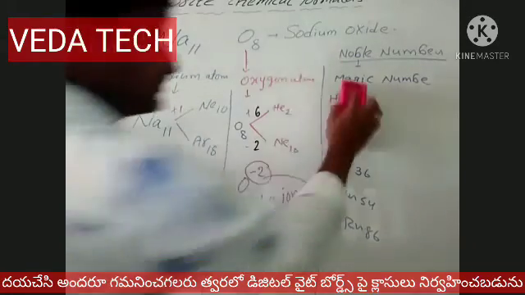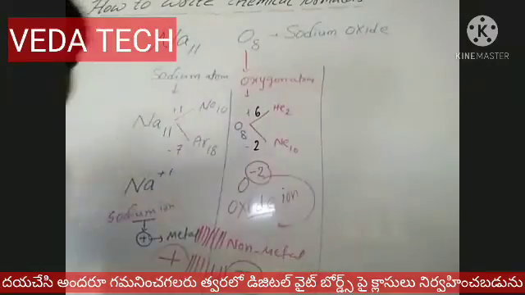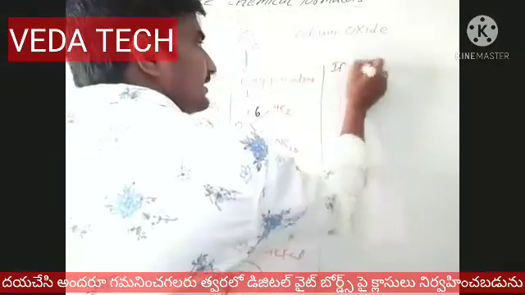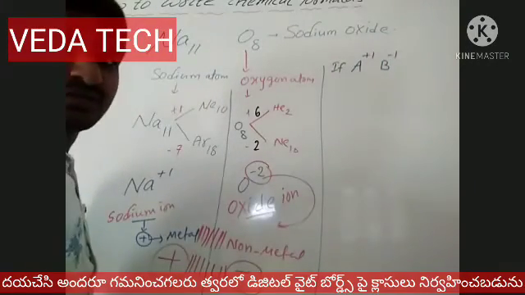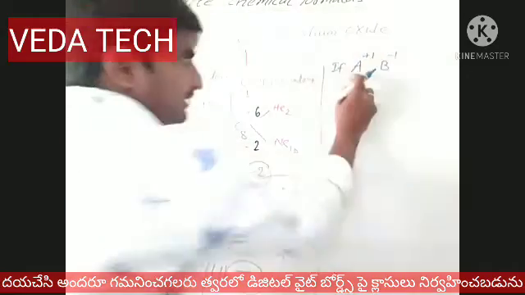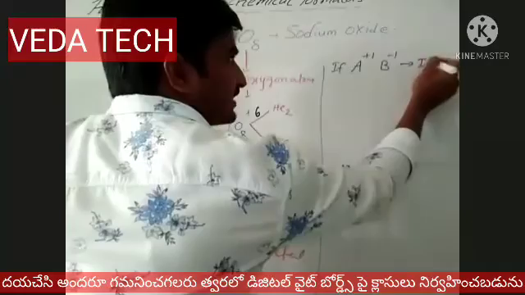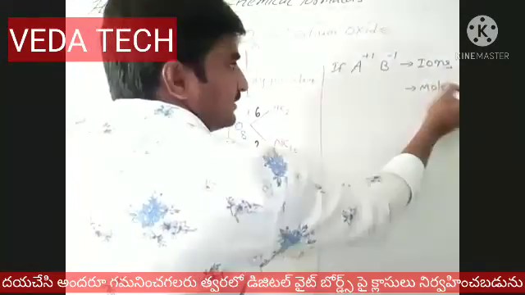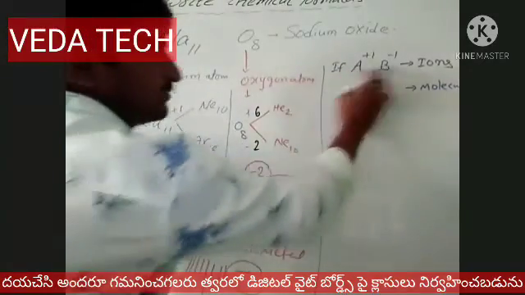Now see one thing here. If A is +1, A has a power of +1. If A is +1 and B is -1, whenever we write A with a power like this, they are called ions. Now how to write the molecule? So first, A plus is an ion, B minus is also an ion.